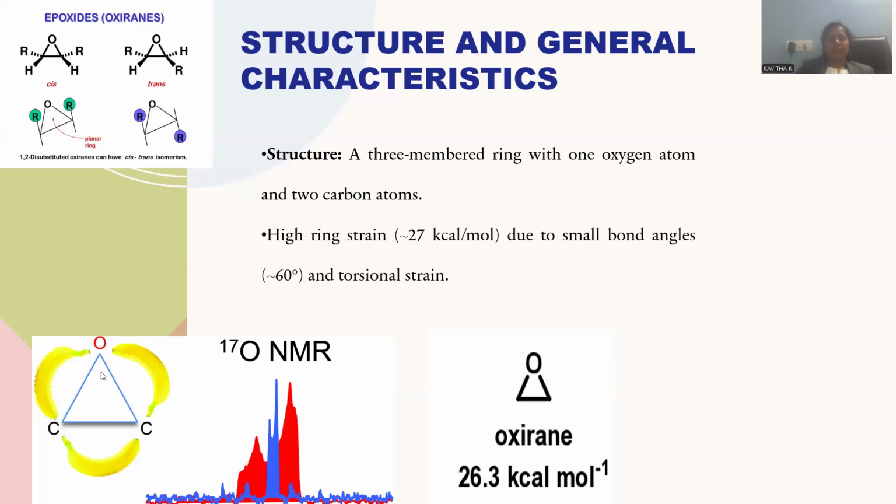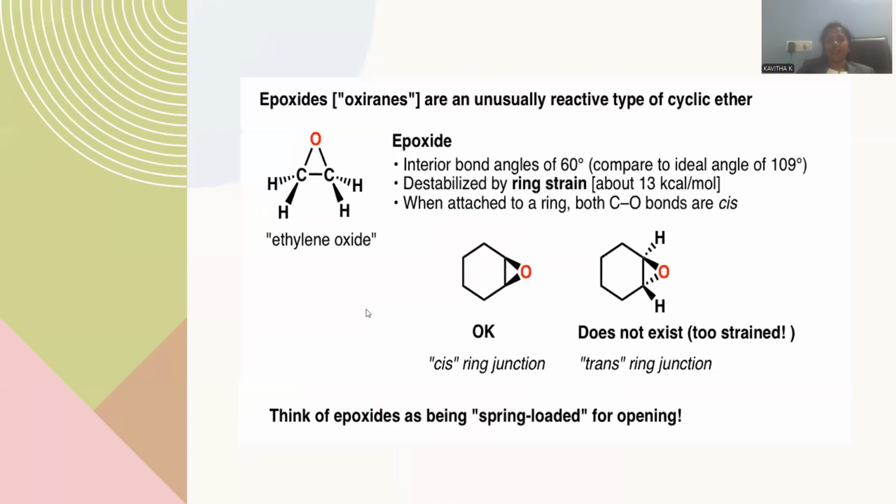Whenever these three atoms form a three-membered ring system, bending of bonds is possible, and due to the closer proximity among the atoms, those bonds look like a banana. So banana bond formation you can clearly observe in the NMR appearance of this Oxyrane molecule. This is the way the structure and general characteristics are described.